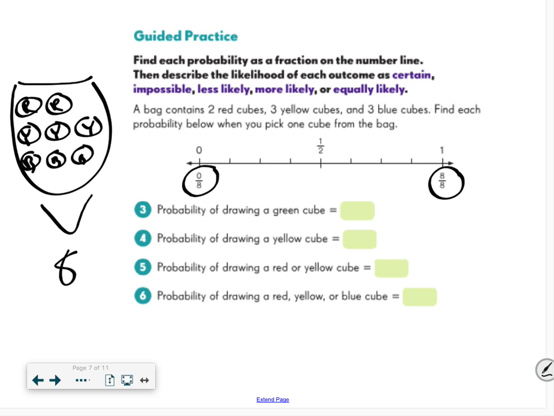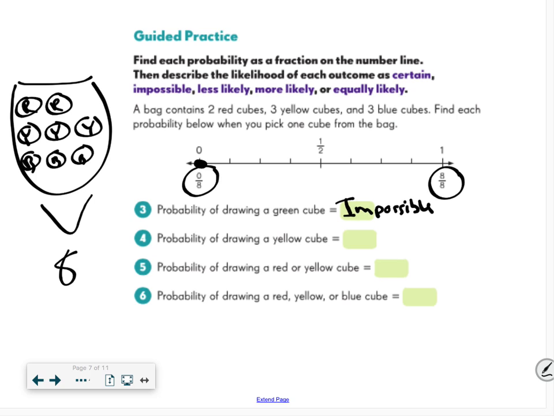First, I'm going to read number 3. It says the probability of drawing a green cube. Ooh, I don't see any green cubes. So I'm going to assume that that would be here. That's my number, my green cubes. That's 0 out of 8 because I don't have any green cubes. That would be impossible because it's not possible for it to happen.